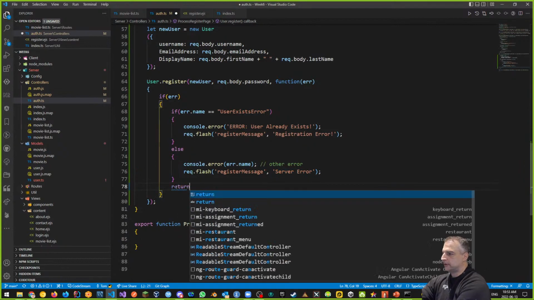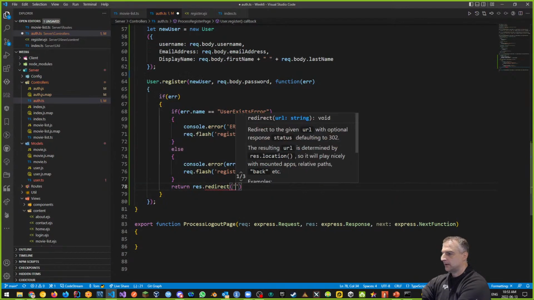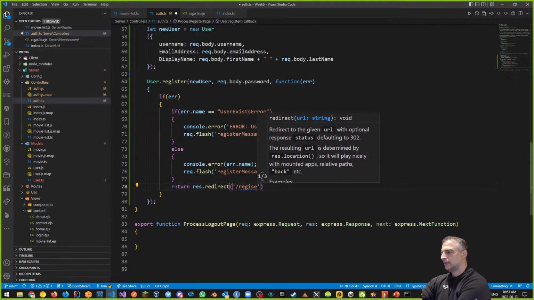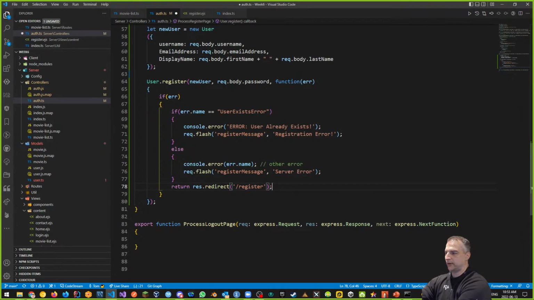Finally, I want to return out of here if there's an error. I'm going to res.redirect. Remember, the res.redirect basically allows me to move from one page to the other. And I want to go back to the register page. If there's an error, take me back to the register page. Don't allow me to continue the process. That's what this error part right here does, right?